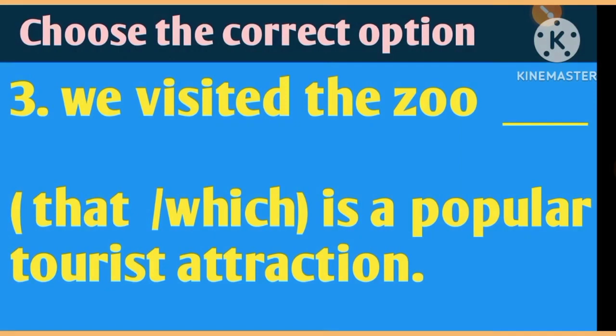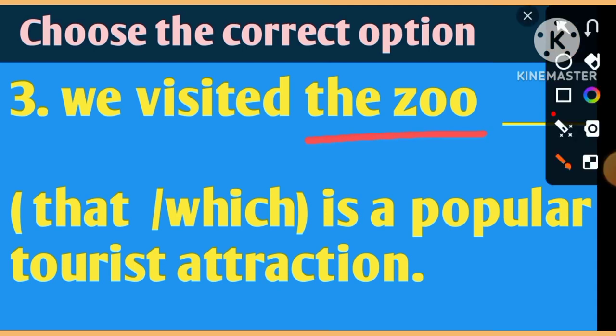Friends, next question: we visited the zoo, that or which is a popular tourist attraction. Zoo is the name of a place. That is why we will take the answer which, actually, for any kind of non-living thing, or for babies also, we can use this term which.